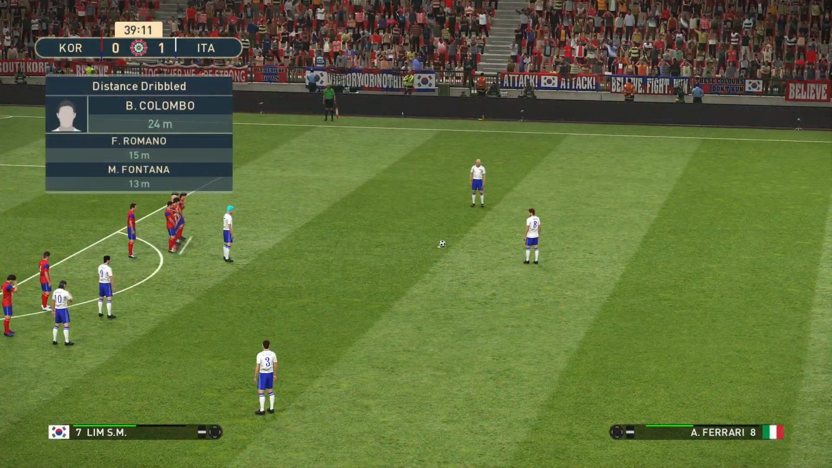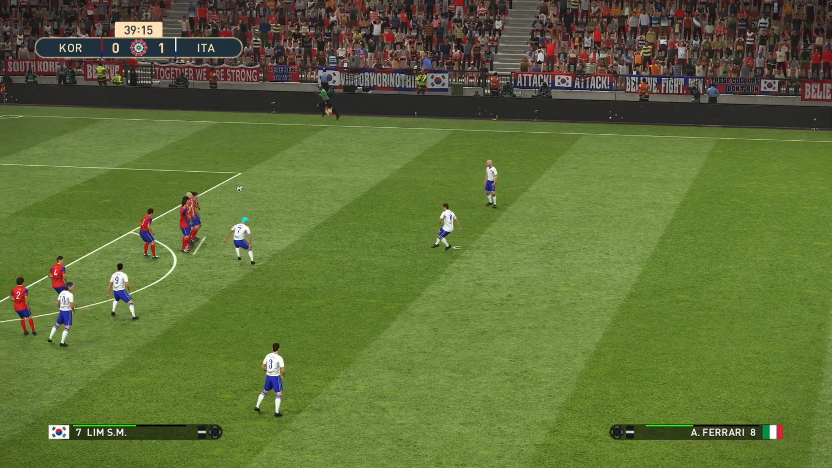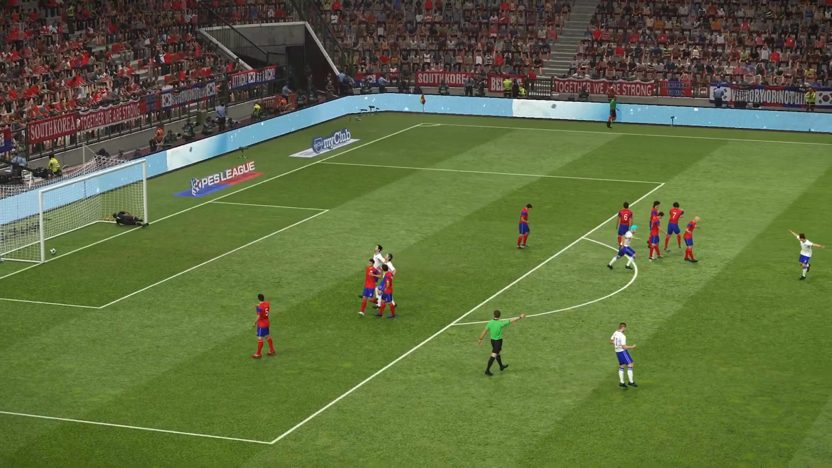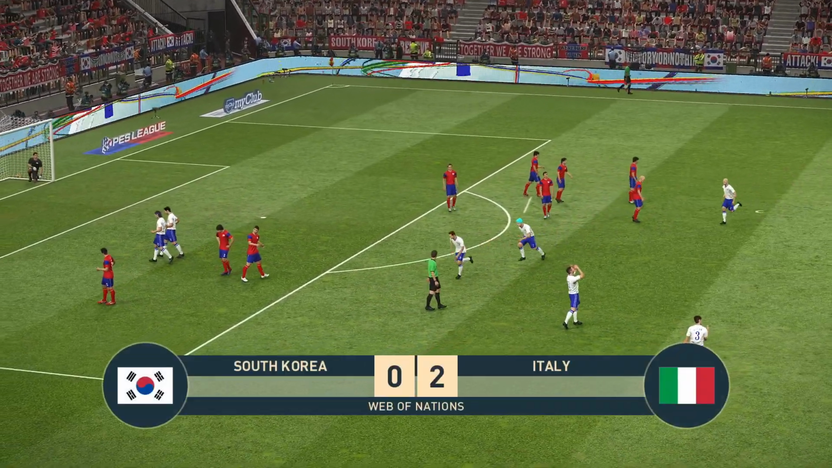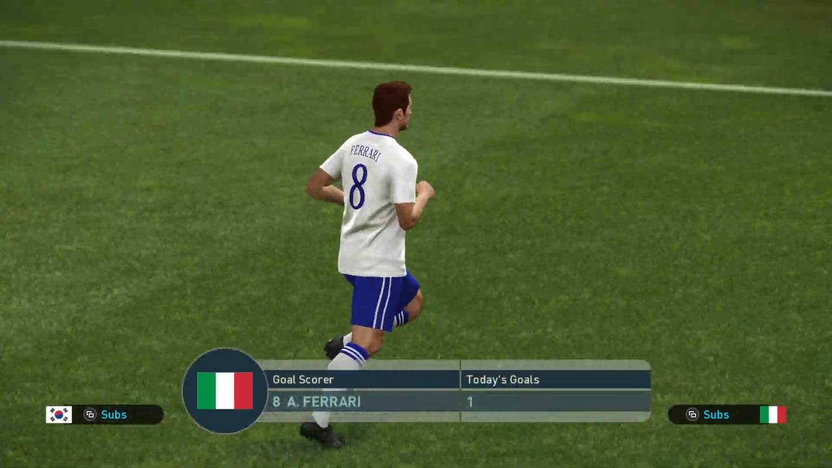Free kick, Ferrari will take. Is he too far out to have a shot? Well, he goes for it and he scores! What a wonderful free kick from Ferrari! He doubles Italy's lead.